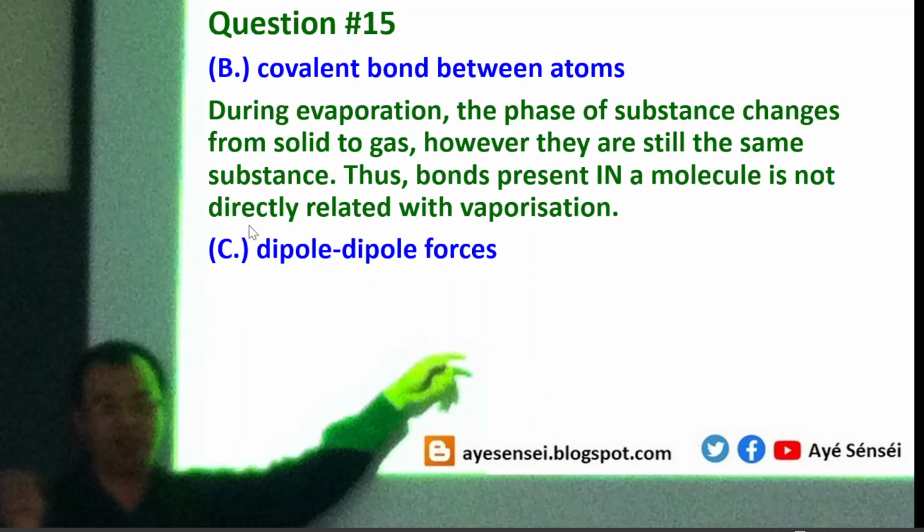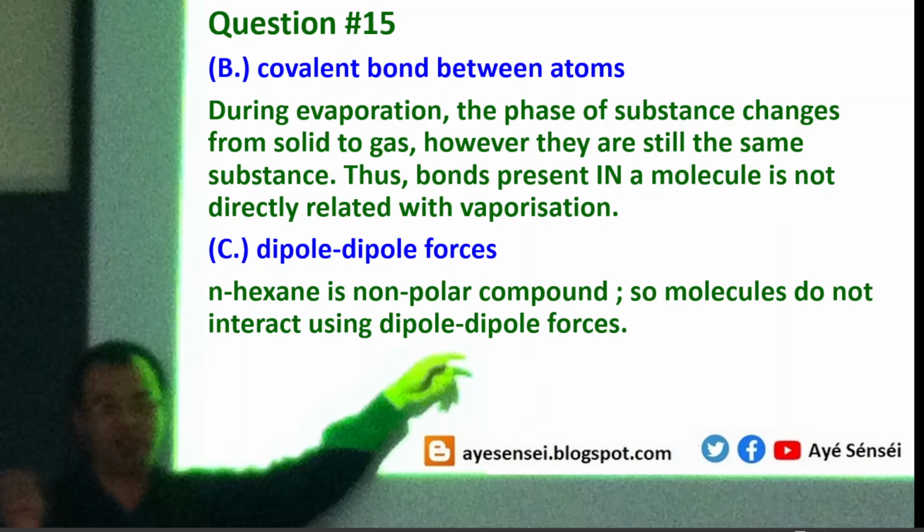And then if we take a look at option C, dipole-dipole forces. Dipole-dipole forces are present between polar molecules, while N-hexane is not a polar compound. So this kind of interaction force also is not present.